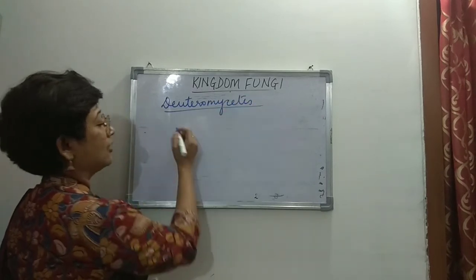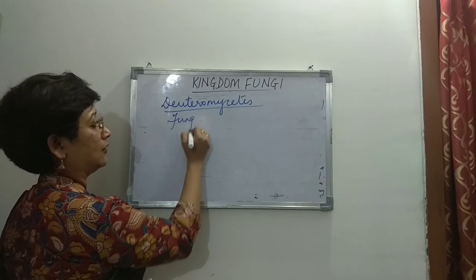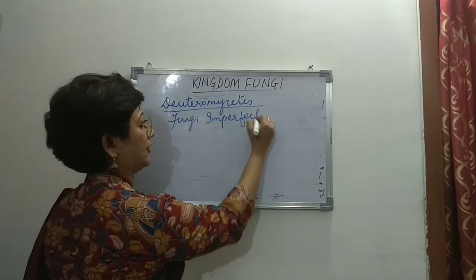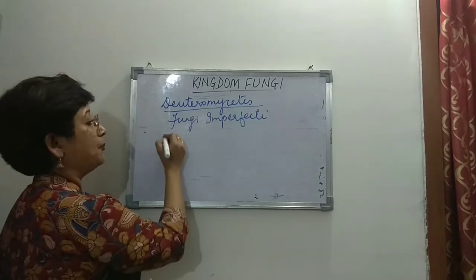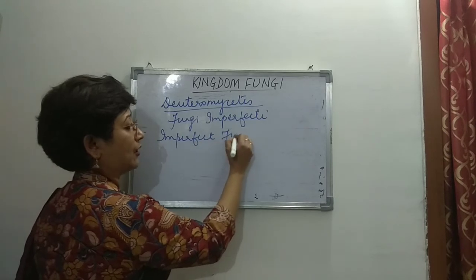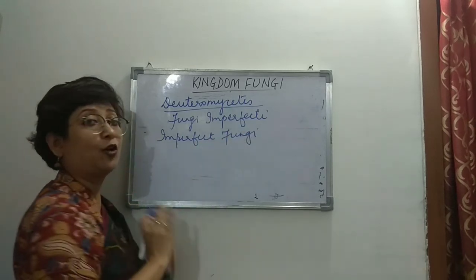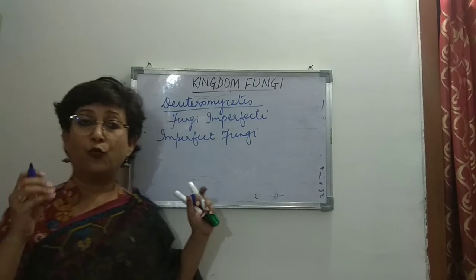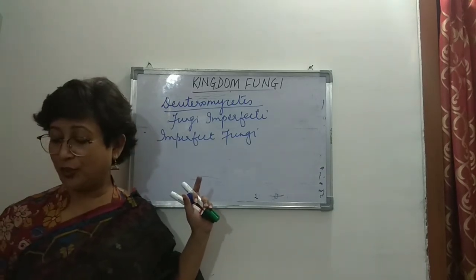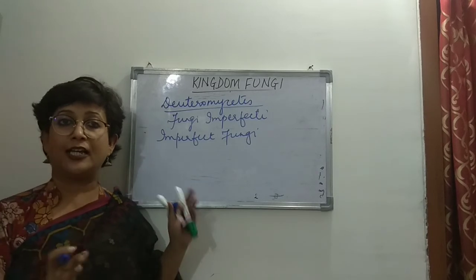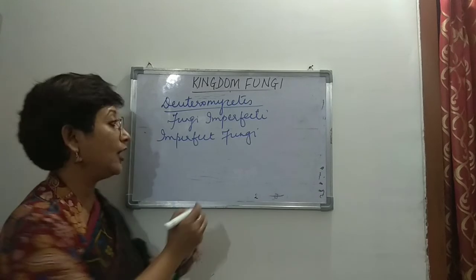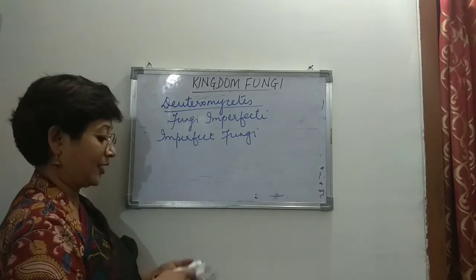These are known as fungi imperfecti, or imperfect fungi. They are not perfect fungi. Why are they called imperfect fungi? Because the sexual reproduction phase is absent in this group of fungi. So they do not have a sexual phase present.